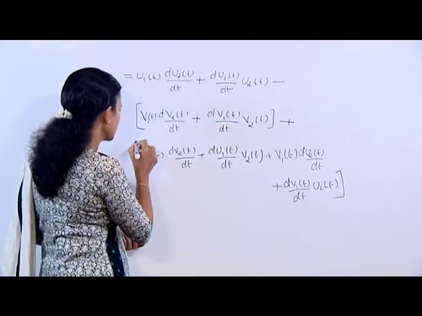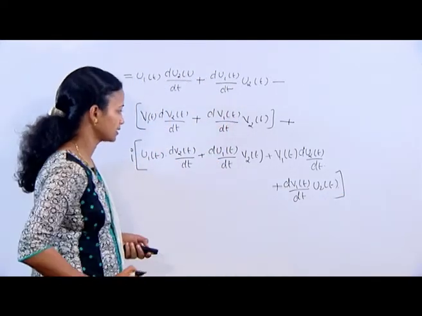This is actually our second term, that is terms containing i, using product rule of real valued functions of t,